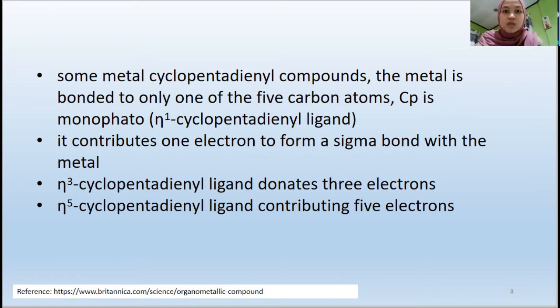Eta 1 is when the metal is bonded to only one of the 5 carbon atoms, and we call it monohapto. It just contributes one electron to form a sigma bond with the metal. The eta 3 cyclopentadiene ligand donates 3 electrons, and eta 5 contributes 5 electrons. So that's all from me.